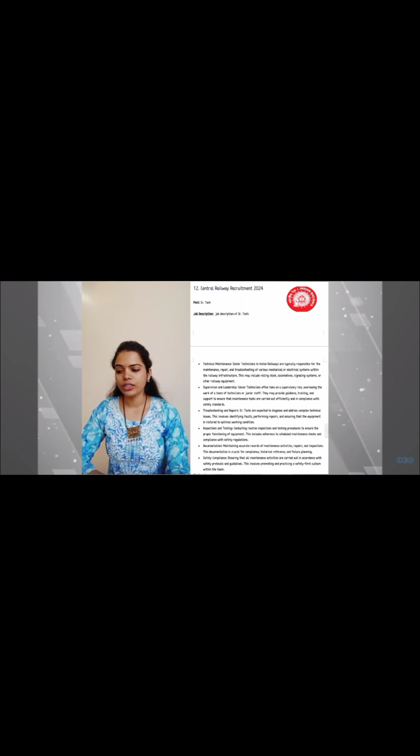Let's see the qualification. Qualification required for this post is 10 pass or possess a relevant ITI certificate. And there are 25 vacancies available for this post, and last date for the application is 29th February 2024 and age limit between 18 to 40. Stipend will be CTC up to the 6 LPA.